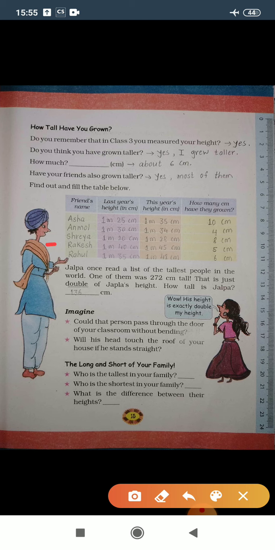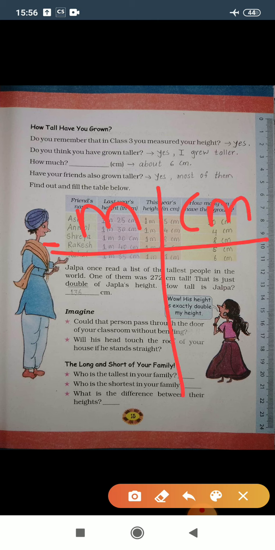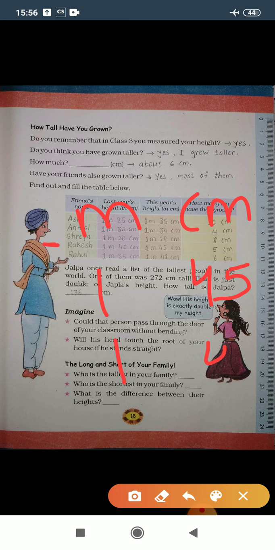Let's calculate the height growth of Rakesh. So again meter and centimeter. 1 meter 45 centimeter is this year's and 1 meter 40 centimeter is last year's.